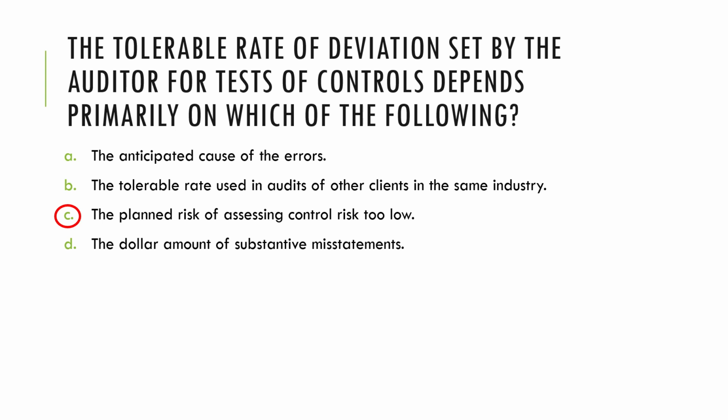So the auditor decides on the acceptable level of overreliance, and from this decision, the auditor will then further decide on what their tolerable rate of deviation will be. So, ARO first, and then tolerable rate of deviation next. I am emphasizing this one because I think it was in round two, or was it in round one, part two or part one of round three, where we also had a similar question relating to ARO and tolerable rate of deviation. So, nonetheless, the answer to this is Charlie.